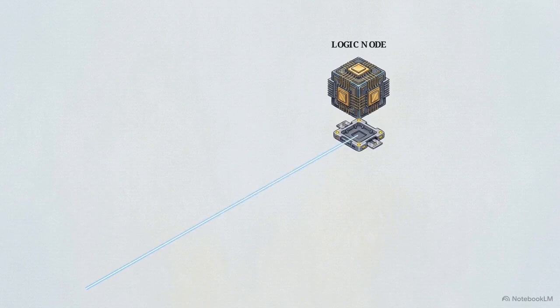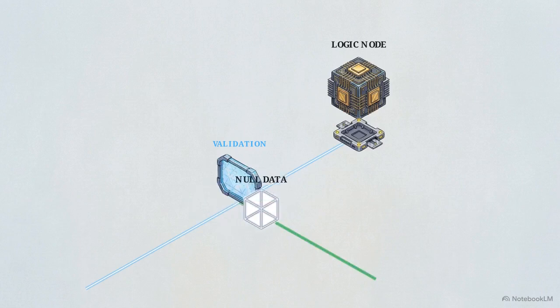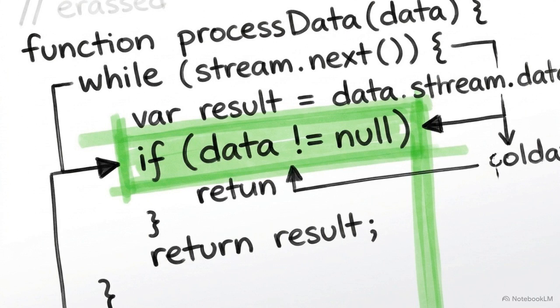The primary defense for the internal logic layer is strict data validation. Rewinding the process, we insert a validation shield upstream of the logic node. Now, when a null packet arrives, the shield intercepts it, recognizes the empty state, and safely diverts it. Internal system stability demands a pessimistic approach. Treat all incoming variables as potentially empty until a validation layer explicitly proves otherwise.